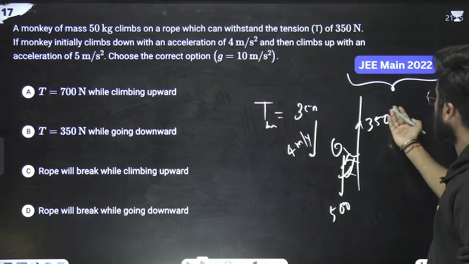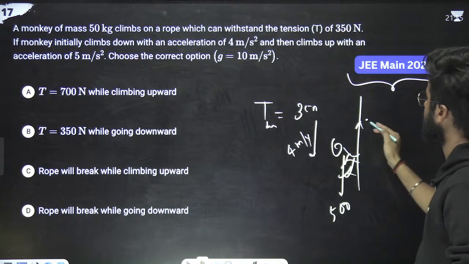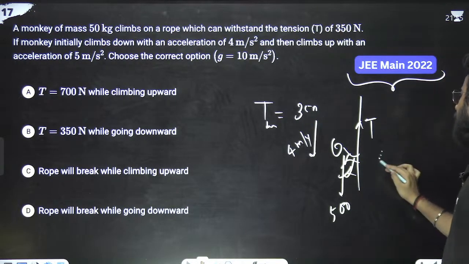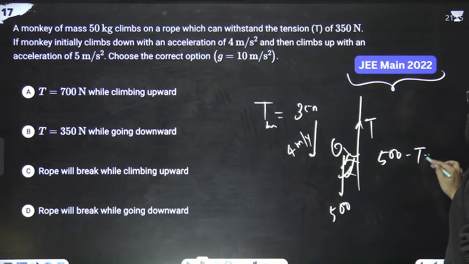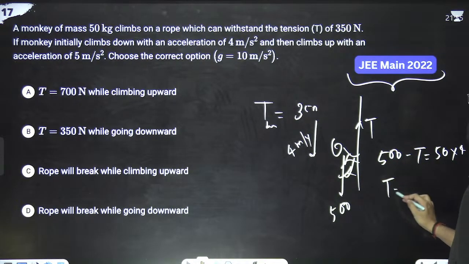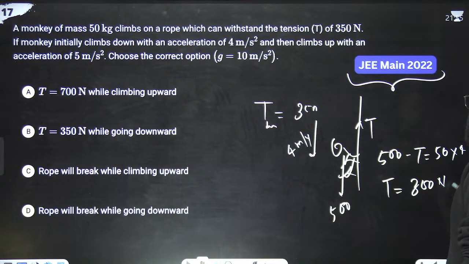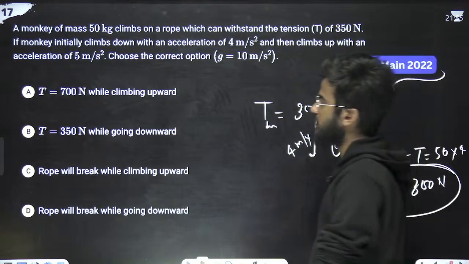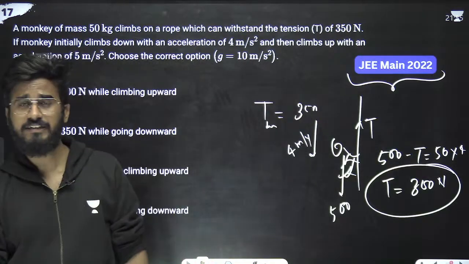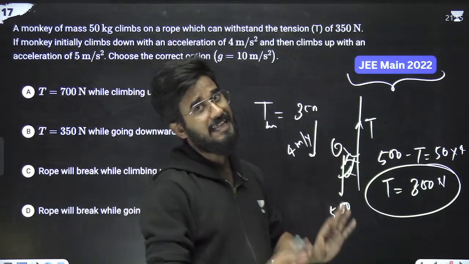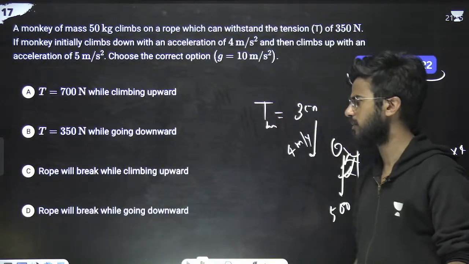Suppose the tension is T, not 350, it is the maximum tension. We can write 500 minus tension, that is equals to mass is 50, 50 into acceleration is what? 50 into 4. 5 4 20 means tension is what? 300 Newton. So here the tension is 300 Newton. So maximum tension is 350. It is 300 means it is less than maximum. It means rope may not break down.